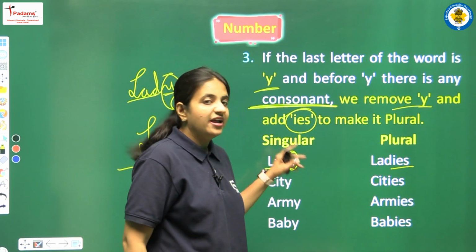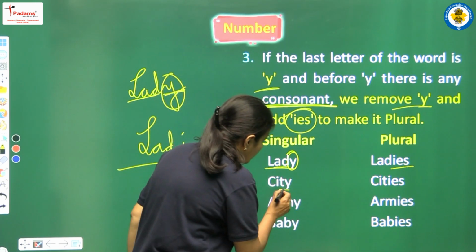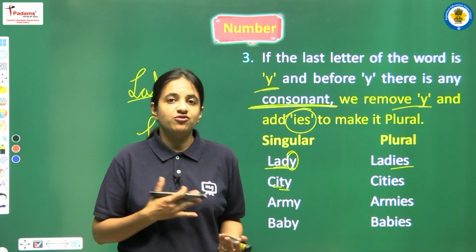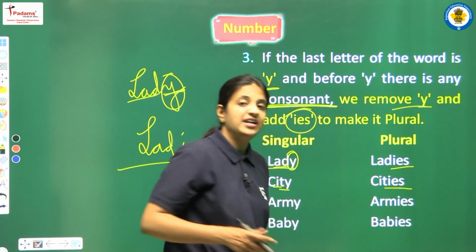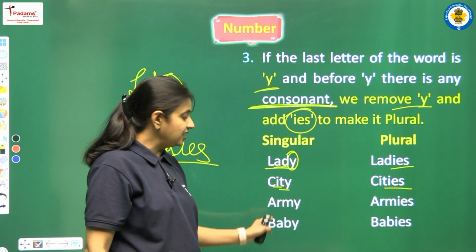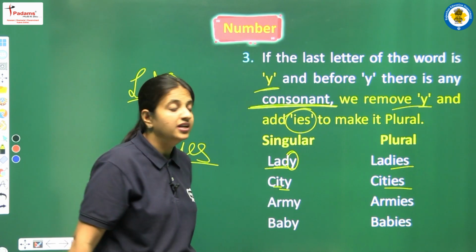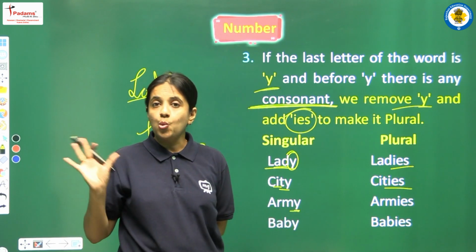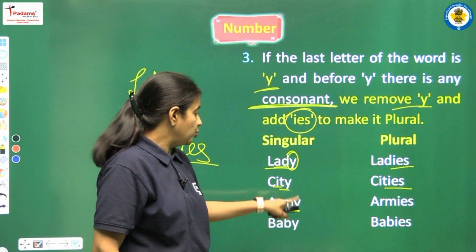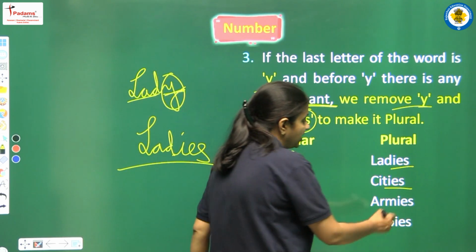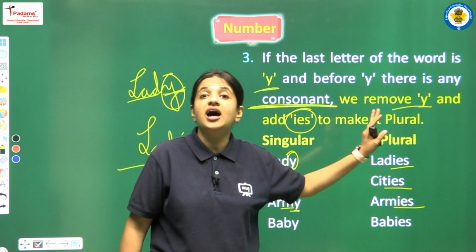Okay, next we have city. So yes, the last letter in this spelling is Y. Before Y we have T. So yes, T is one of the consonants. So again we remove Y here. In the place of Y we add IES. So this is city, and the plural form will be cities. Okay, next we have army. So yes, the last letter here is Y. Before Y we have M. Again, that is one of the consonants. So we have to remove Y, and in the place of Y we have to add IES. So this is army, and the plural form will be armies.